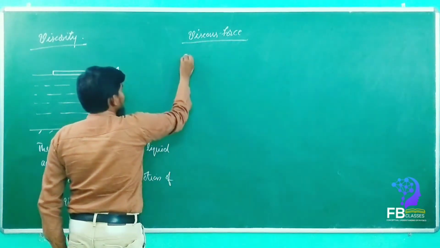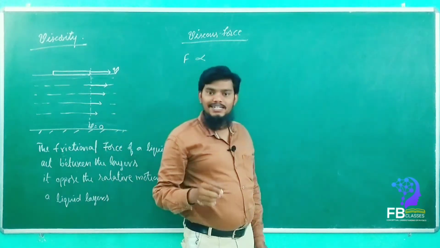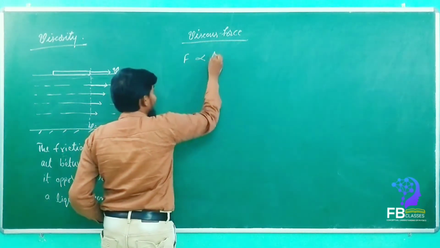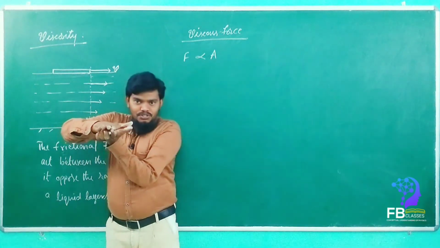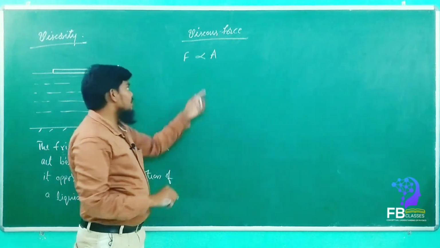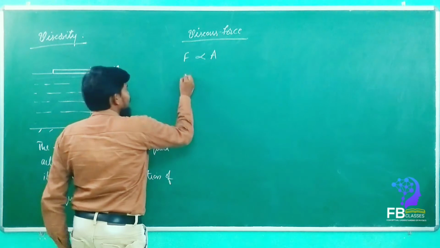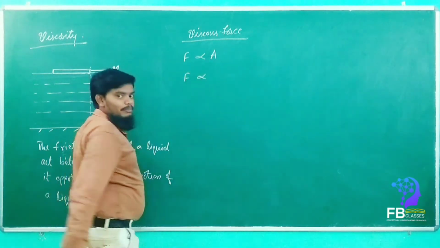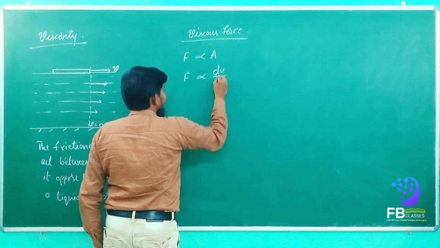So the viscous force F is directly proportional to area, the contact area. See here, how much area is in contact with the first layer, it depends, yes or no? So it depends upon the contact area. In the same manner, the force is directly proportional to the velocity gradient, that is dv by dy.